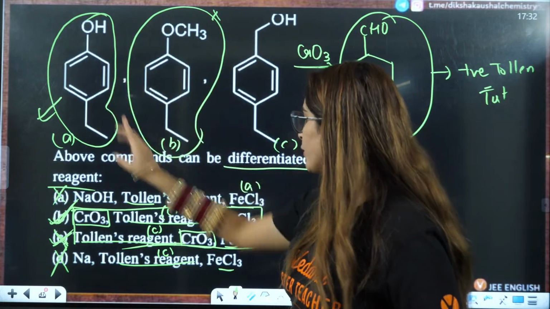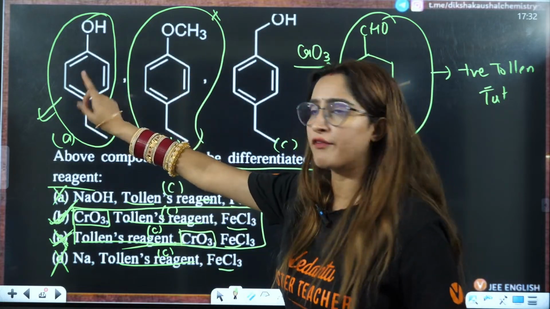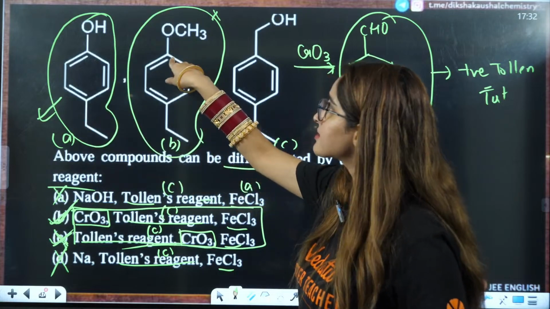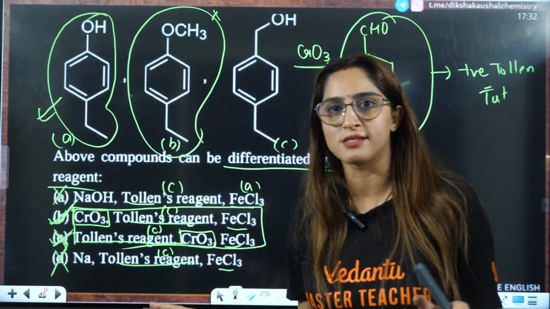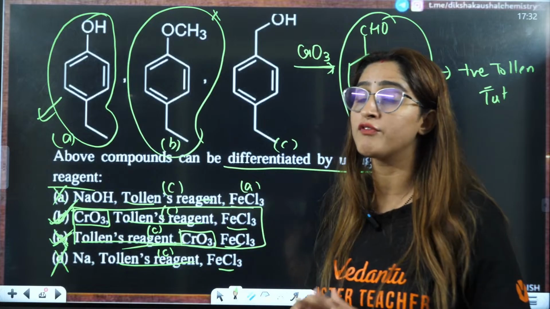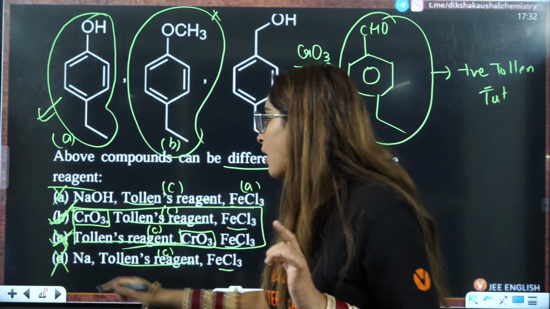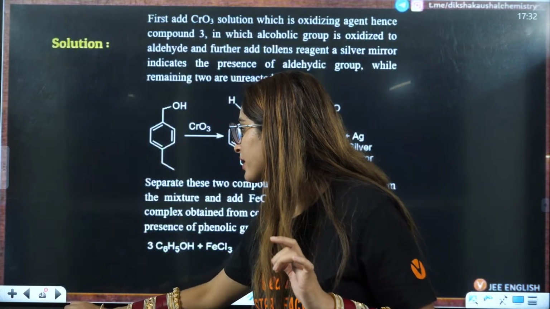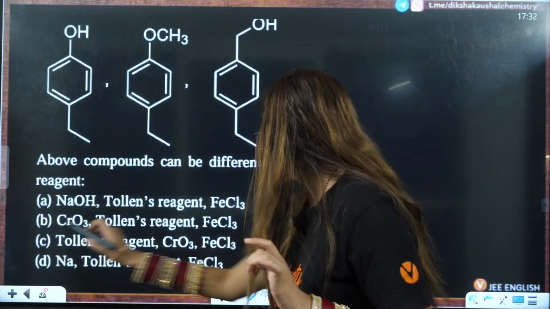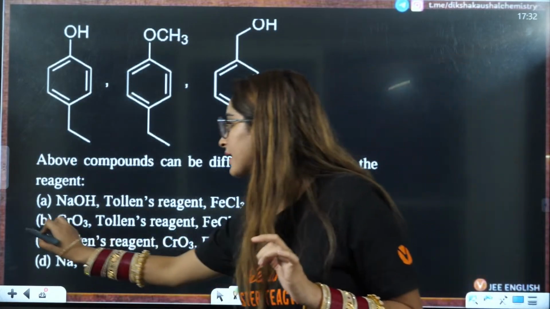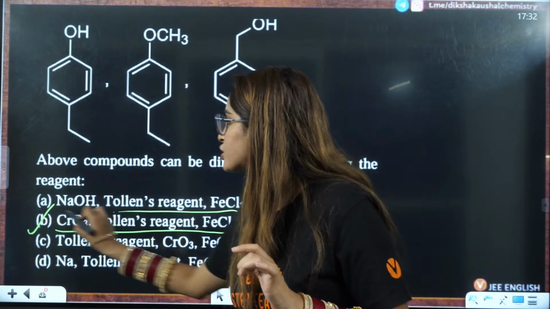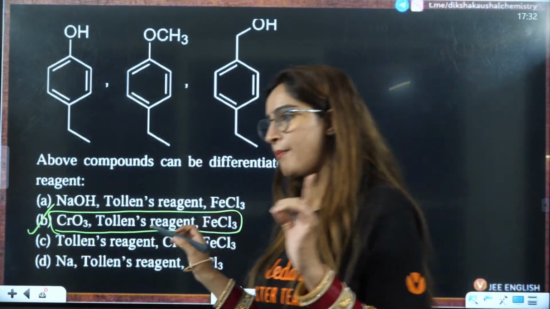Then you will use FeCl3. This will give you FeCl3. The rest, this compound will give you none of the tests. That means that will be the B compound which is not giving any test here. So the answer will be B, the correct choice of reagents, which is going to distinguish these three compounds.